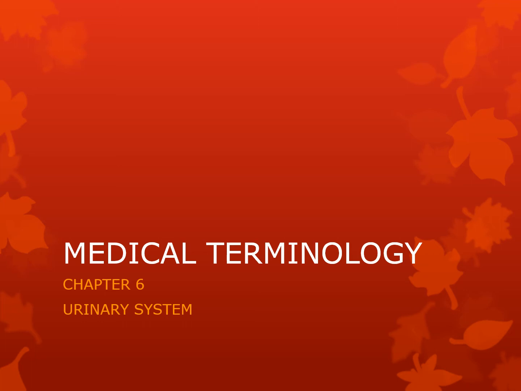Okay, we're back to the medical terminology. This is chapter 6, the urinary system. The urinary system removes waste material from the body, regulates fluid volume, maintains electrolyte concentration in the body fluid, and assists in blood pressure regulation.